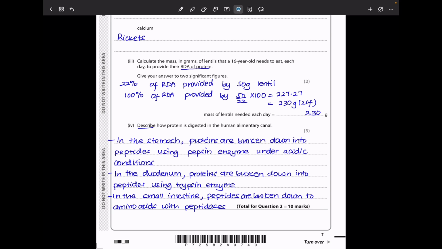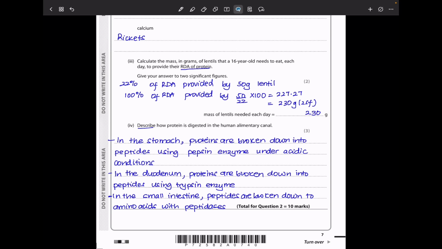The next they say, describe how protein is digested in the human alimentary canal. This is easy. Digestion occurs in the stomach, in the duodenum, as well as the small intestine. In the stomach, proteins are going to be broken down into peptides using the pepsin enzyme. The conditions are going to be acidic, provided by HCl. And then in the duodenum, the pancreatic enzyme trypsin is going to break down the proteins into peptides. And then in the small intestine, the peptides are going to be broken down into amino acids with the help of peptidases. So this brings us to the end of question 2.